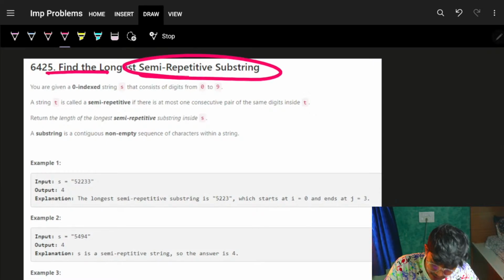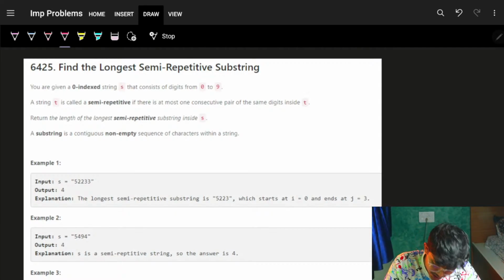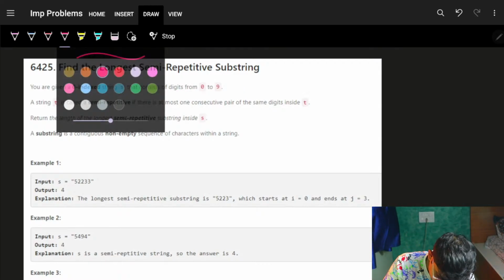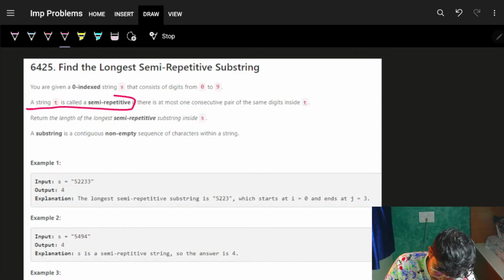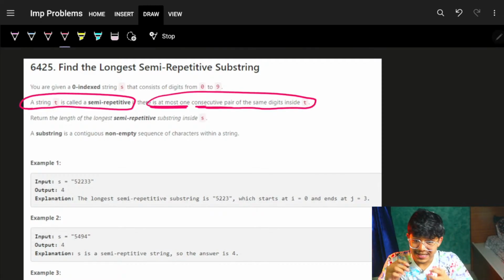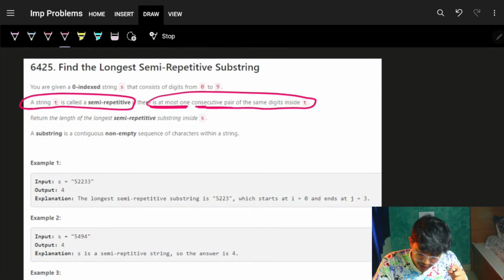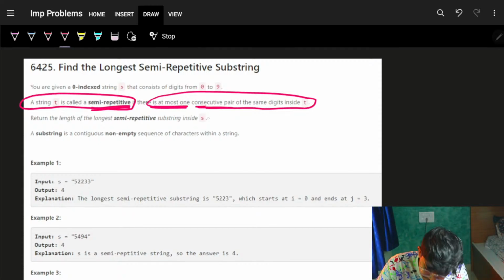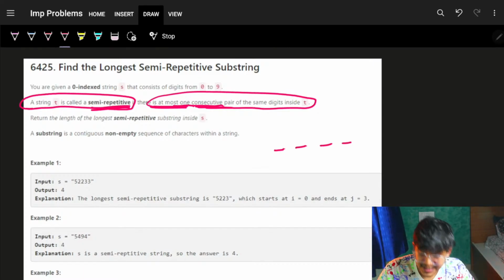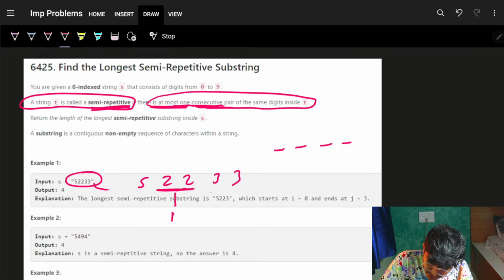Find the longest semi-repetitive substring. What semi-repetitive means is that you are having a 0 indexed string S, which consists of digits from 0 to 9. A string T is called semi-repetitive if there is at most one consecutive pair of same digits inside T. So basically I will get a substring, and that is called semi-repetitive if we have at most one consecutive pair of same digits, which means if the digits are same, let's say in this example 52233, we have same digit once, same digit twice.